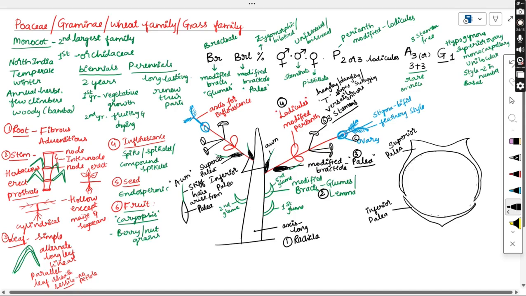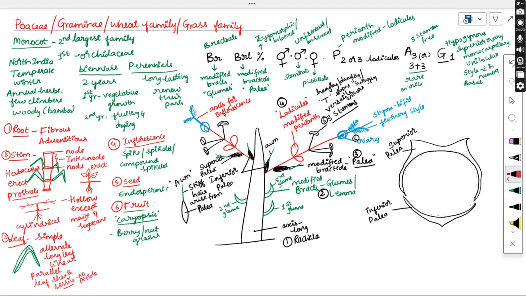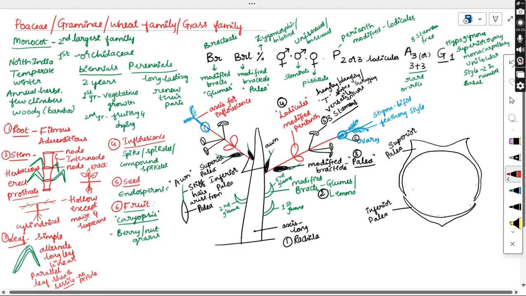And what is the next whorl? Lodicules are present. So here we use the red color. I am using the same. So either two or three lodicules are present next to it. So here this is one lodicule. This is another lodicule. So what are these lodicules? Those are modified perianth. These red color structures are modified tepals, or the perianth is modified into lodicules. The lodicules may be 2 or 3 in number.